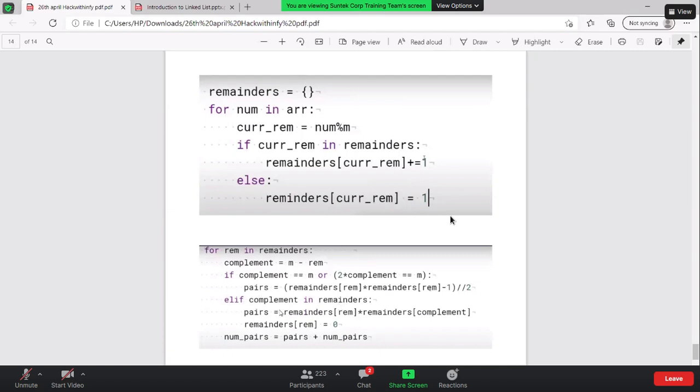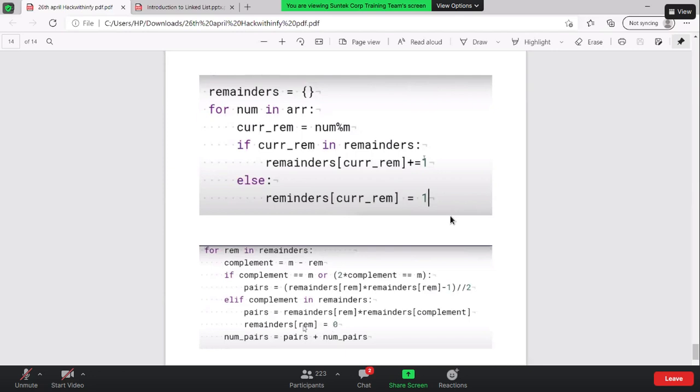If we go to the else if part, the complement in the remainders: pairs is equal to remainders of rem into remainders of complement. What exactly I'm going to do is check what is the remainder and what is the complement. Complement is basically m minus remainder. So if m is equal to 30 and the number is equal to 10, I need to hunt for 20. So it will hunt for the 20, and the values of 10 into 20 will give me the final outcome. Then I set it equal to 0.